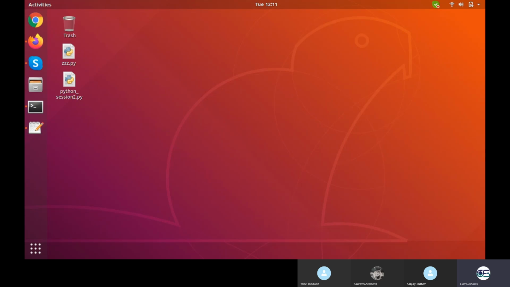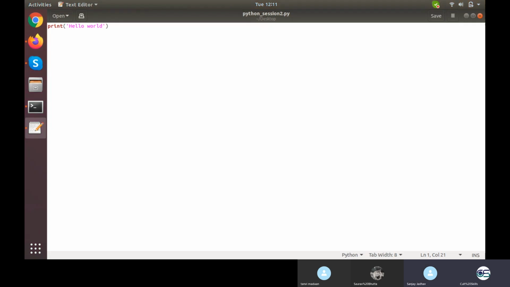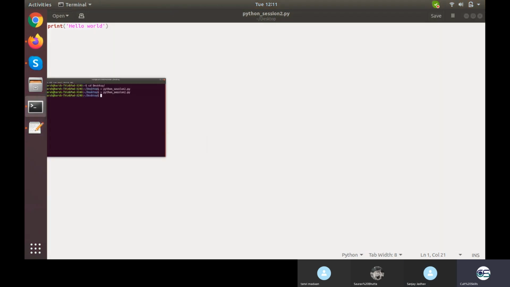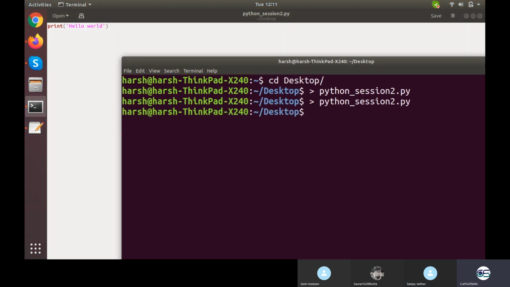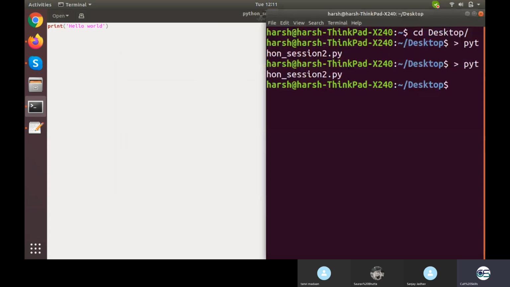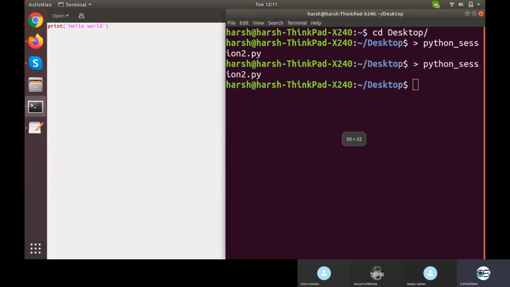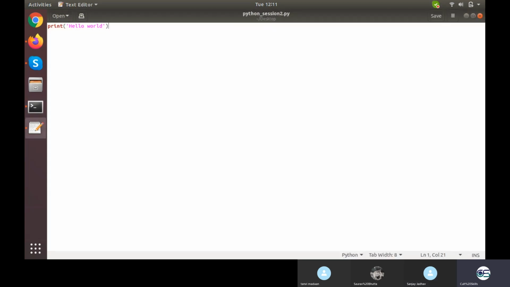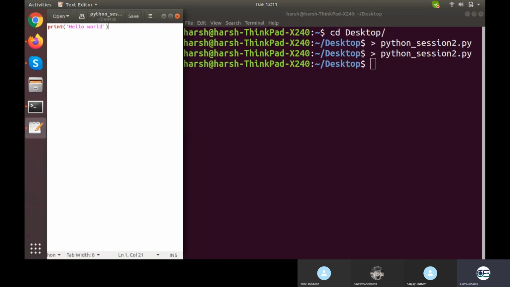Fine. So what I did is I just created a file. Now moving on, I was discussing what to write in my file. Wait, I'll just set it up so that both of the screens are visible to you. Fine, so I hope this will work.